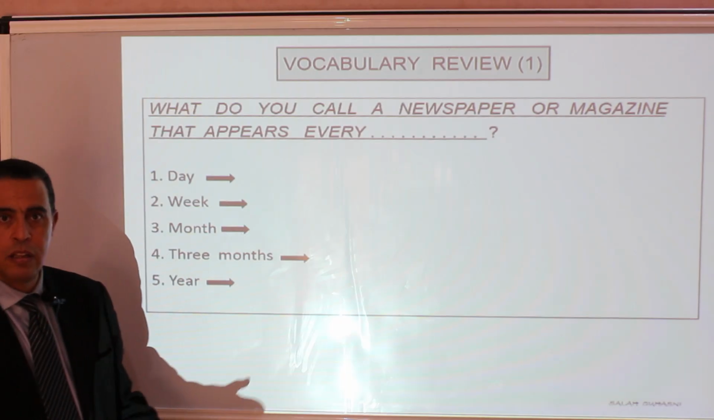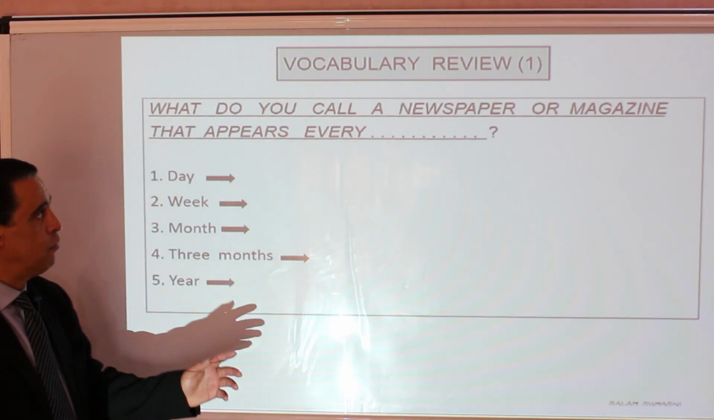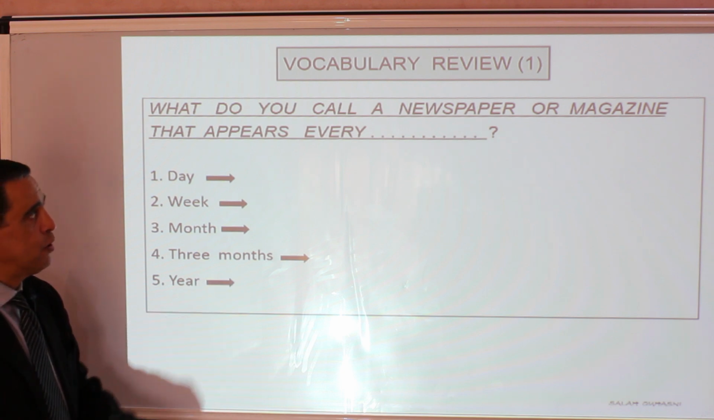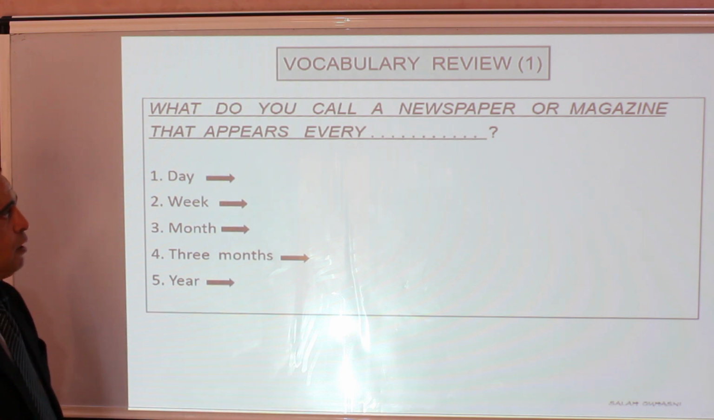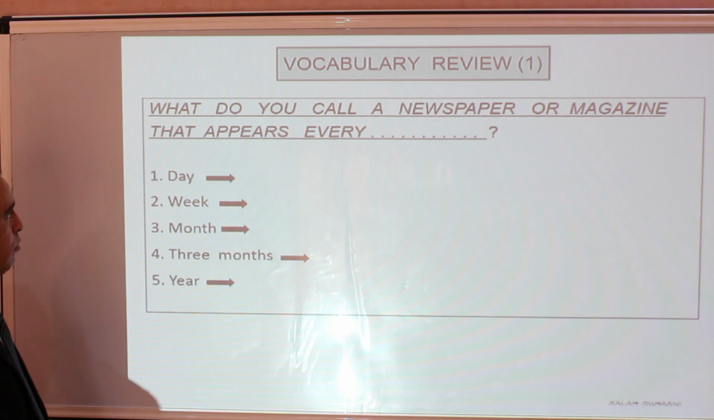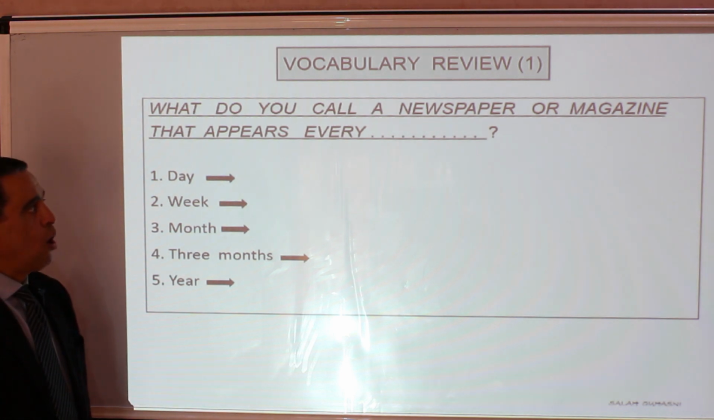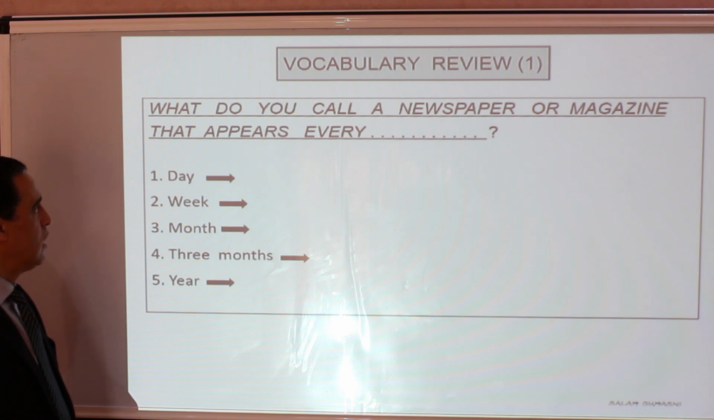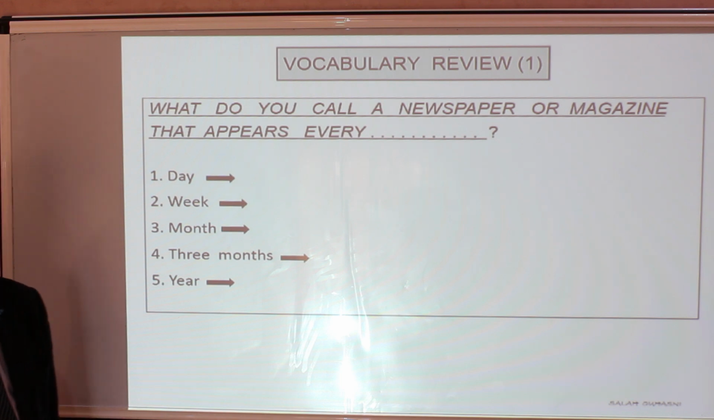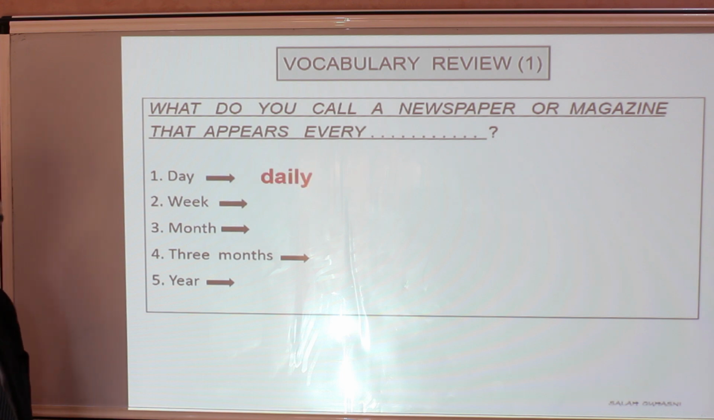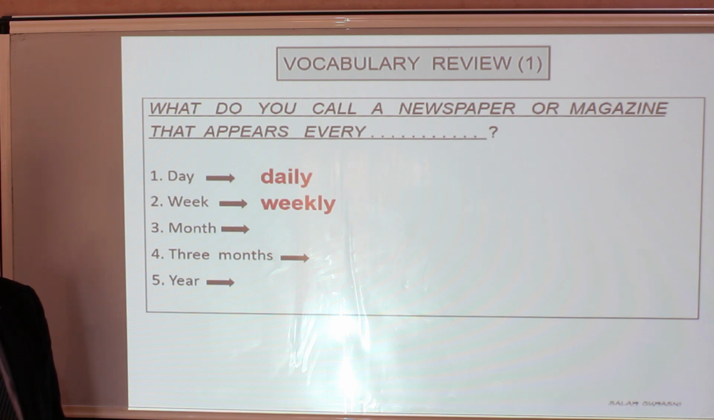Now we go on in this vocabulary review to do vocabulary. First exercise in this review is about vocabulary relating to newspapers or magazines. What do you call a newspaper or magazine that appears every day? I'm sure you got this one right. Daily, week, so easy to get, weekly, month.